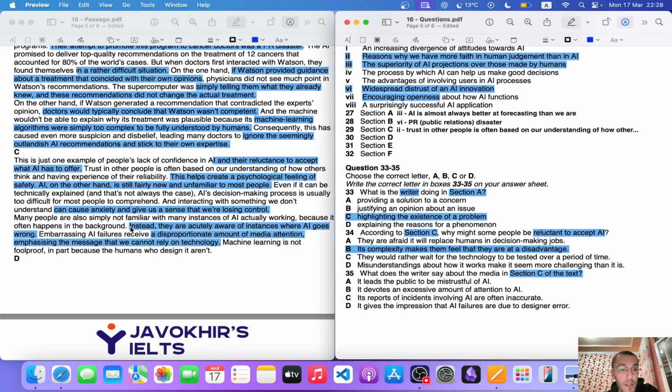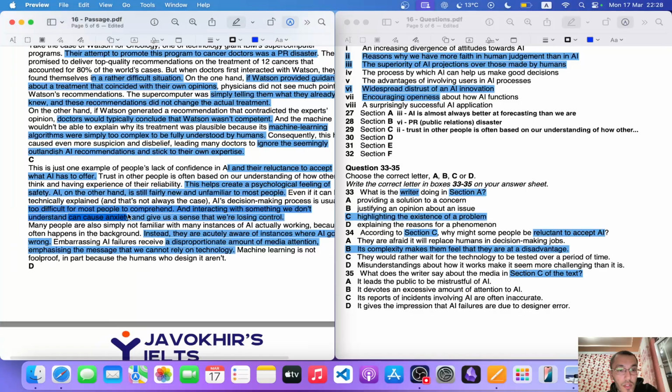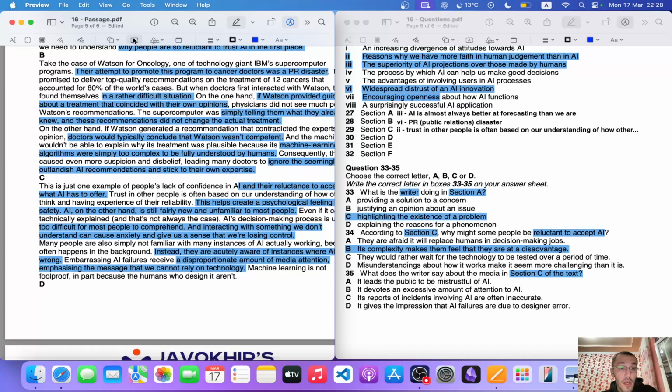Its complexity means that it is too difficult to understand. So it's too difficult to understand, and interacting with something we don't understand can cause anxiety and the sense that we are losing control. So the question number 34 over there. 34 and 35 should come in this passage.